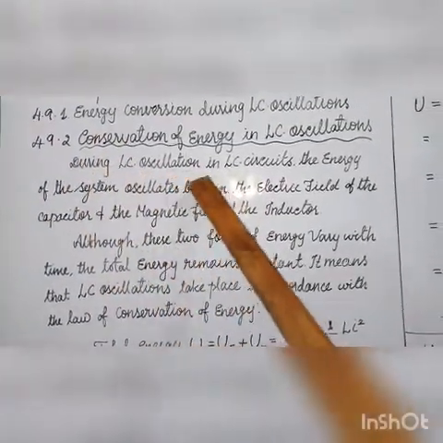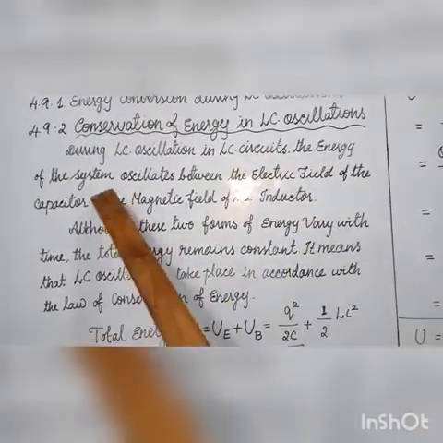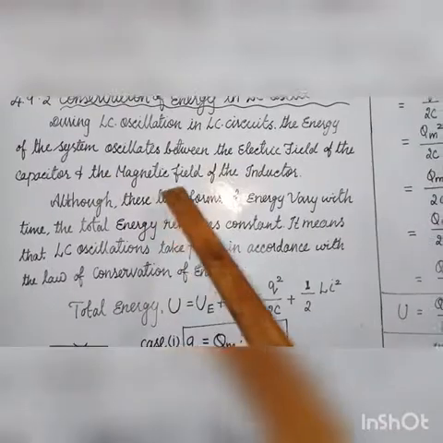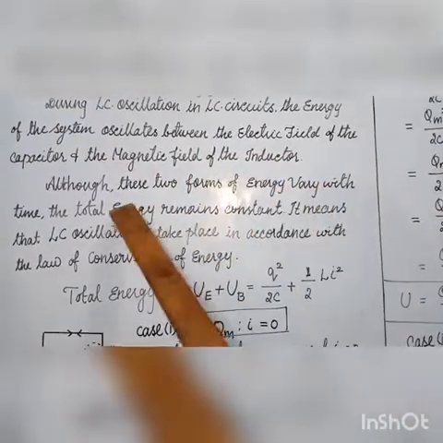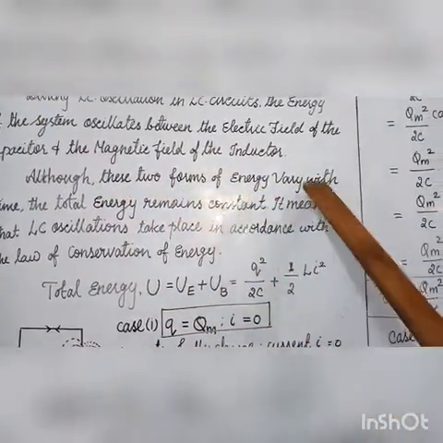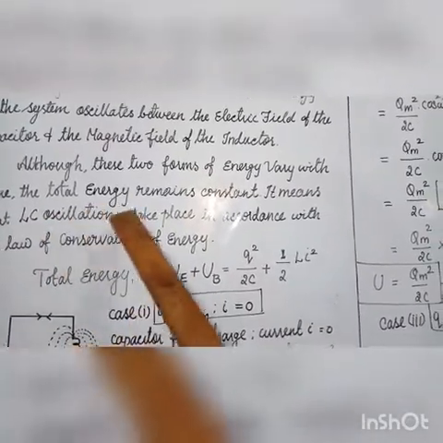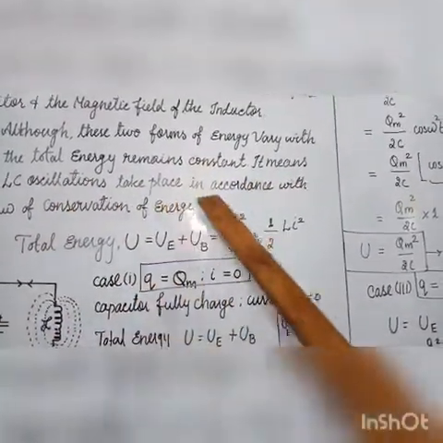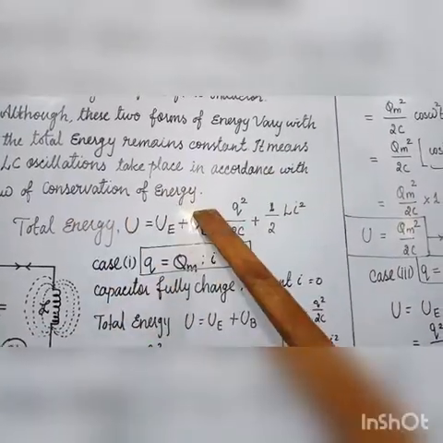During LC oscillation, the energy of the LC circuit oscillates between the electric field of the capacitor and the magnetic field of the inductor. Although these two forms of energy vary with time, the total energy remains constant. It means the LC oscillations take place according to the law of conservation of energy.